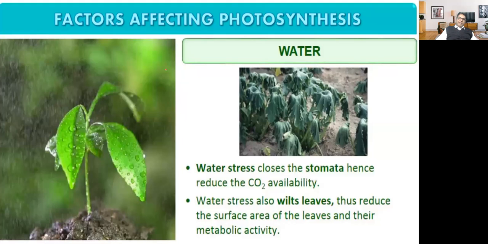Water is another factor which affects the rate of photosynthesis. Water stress, meaning shortage of water, closes the stomata, hence reduces the carbon dioxide availability. Water stress also wilts leaves. There is a water problem, so leaves are getting wilted. Thus it reduces the surface area of the leaves and their metabolic activity.